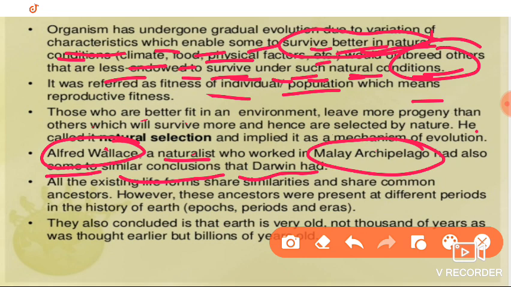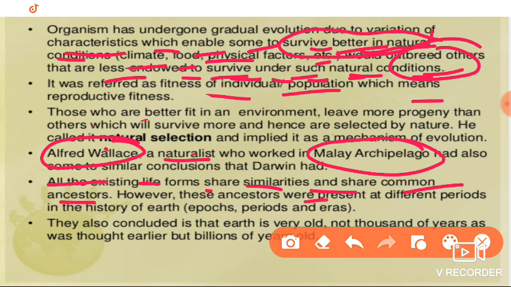The same conclusion was also given by the other scientist, Alfred Wallace, who worked on the Malay Archipelago and came to the same conclusions as Darwin. He also said that all existing life forms share similarities and share common ancestors, the same thing that Darwin said.